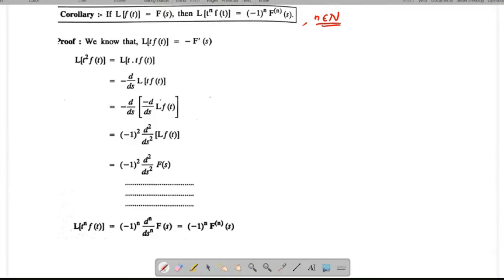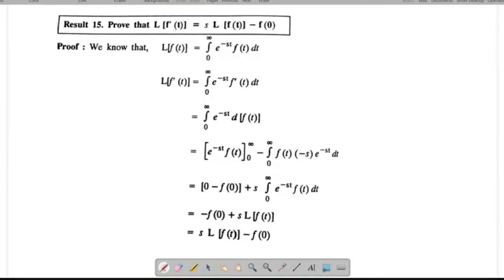So t power n f of t equal to (-1) power n f power n. This is known as the nth derivative of f of s with respect to s. This is the meaning. So that thing I have written briefly, F dash of t. This formula is very useful for transforming a differential equation to an algebraic equation. So it's most important. By using this property, we are going to shift the differential function to a normal function, right? So this is a formula.